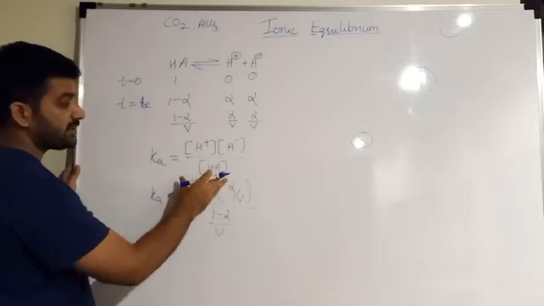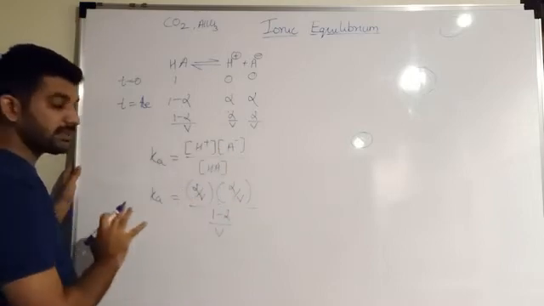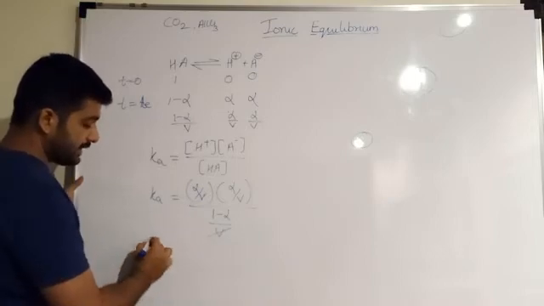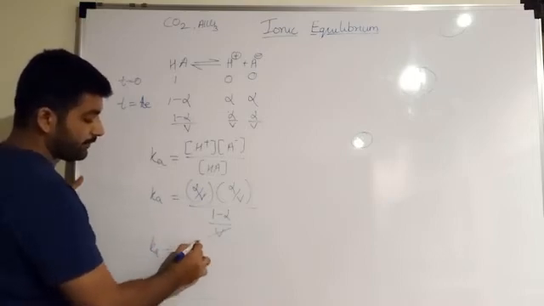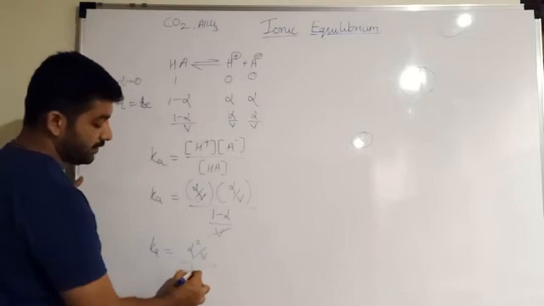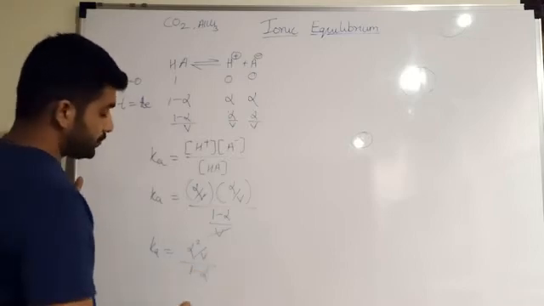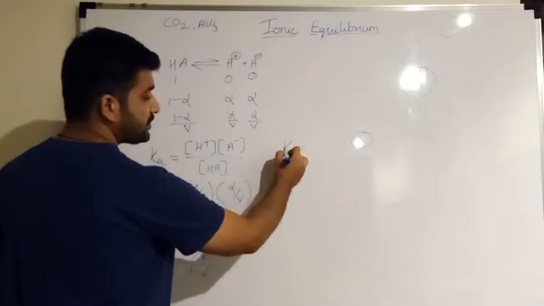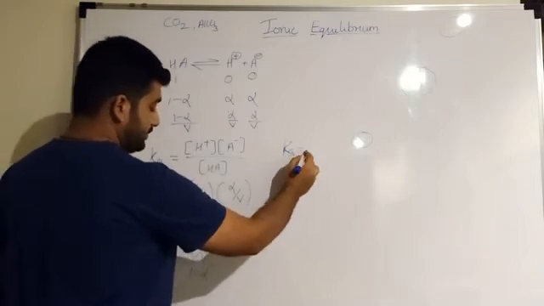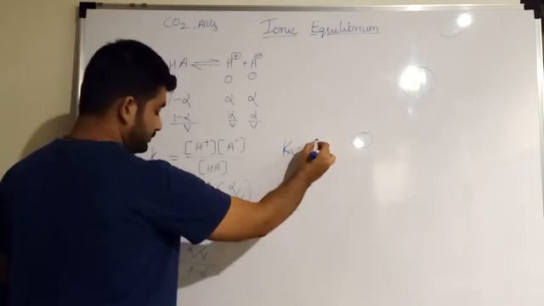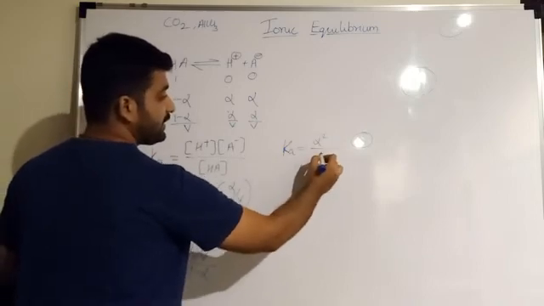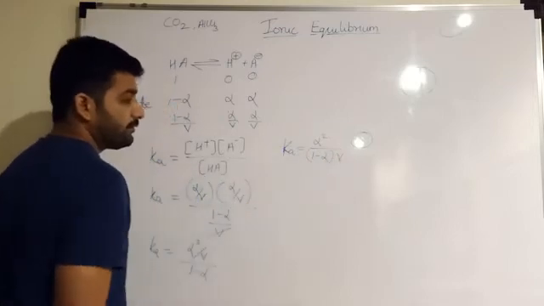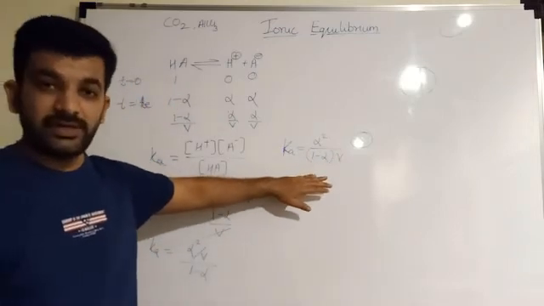These are the concentration terms, and I have substituted their values. Now one of the V will get cancelled and the value of Ka will be alpha square upon 1 minus alpha into V. So in simplified form, the dissociation constant for the acid can be written as alpha square upon 1 minus alpha into V. This is the simplified form.